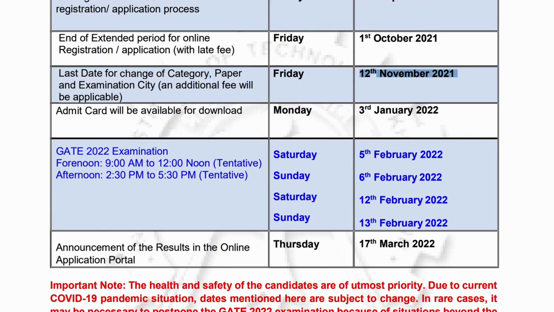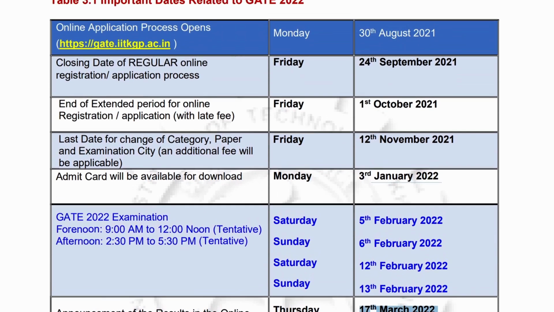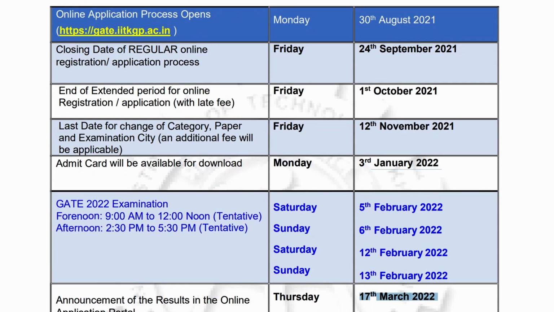Once it's done, from 3rd of January 2022 you can download the admit card also. Then comes the final date: on 5th of February, 6th of February, 12th and 13th of February, you will have the examination. And like they mentioned, in the forenoon, or morning, it will be 9 to 12, then 2:30 to 5:30. Finally, the results will be announced on 17th of March 2022. So this is the complete story of the important dates here.